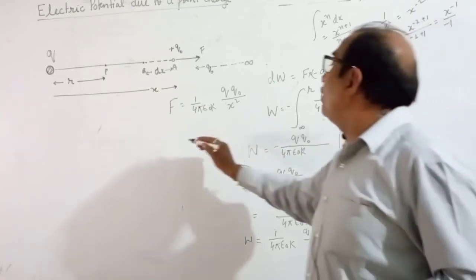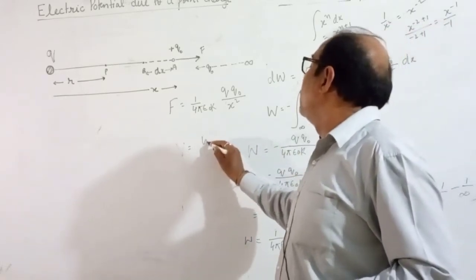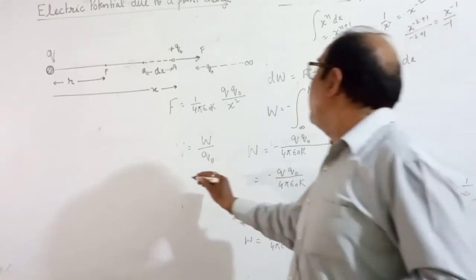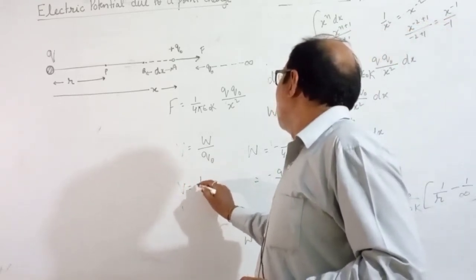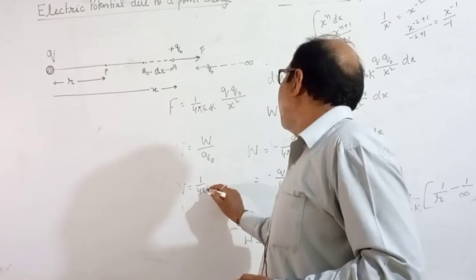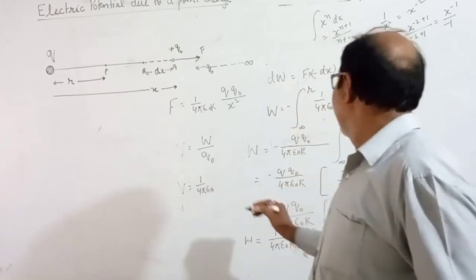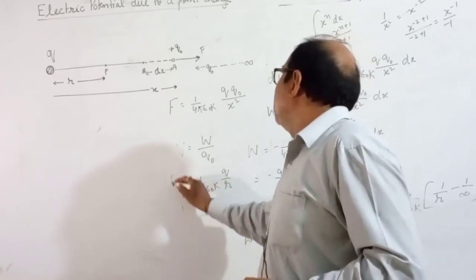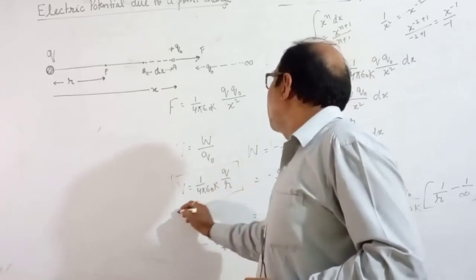Now if you want to find the potential, V equal to W upon Q naught. What is V equal to? 1 upon 4 pi epsilon naught k q upon r. This is the formula for electric potential.